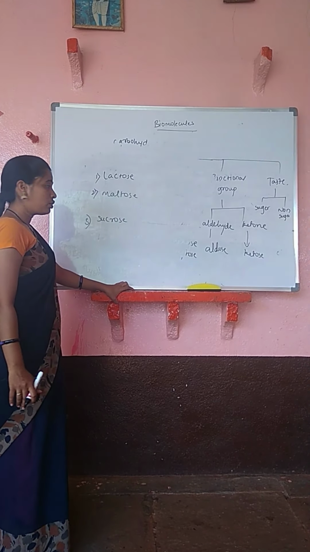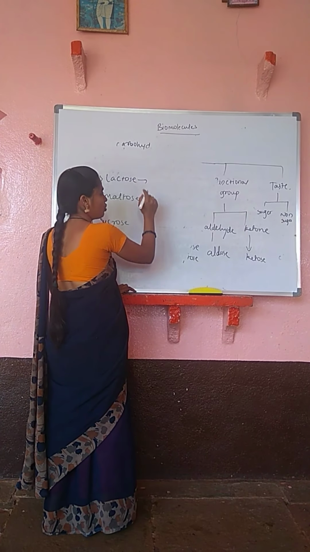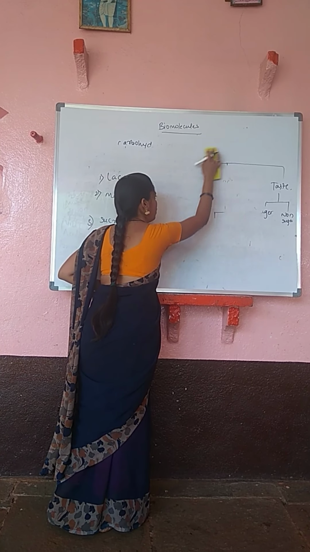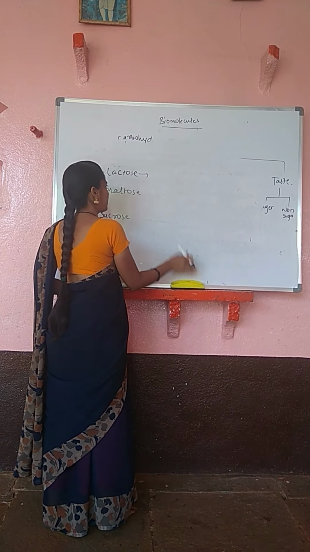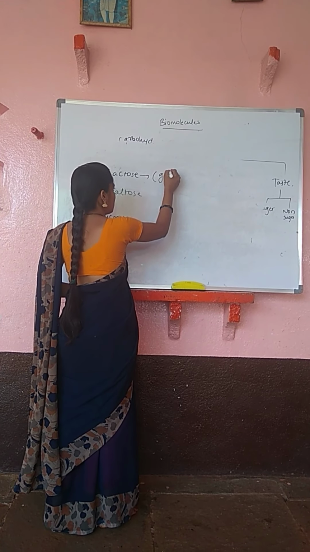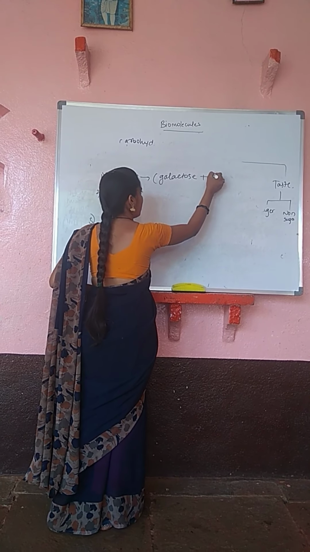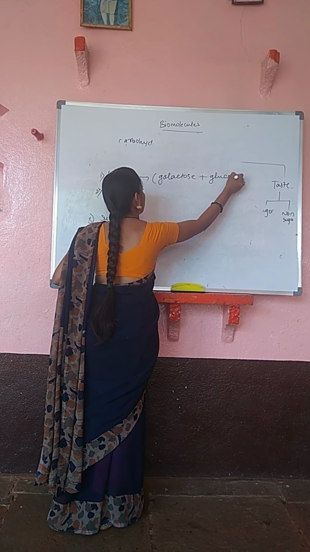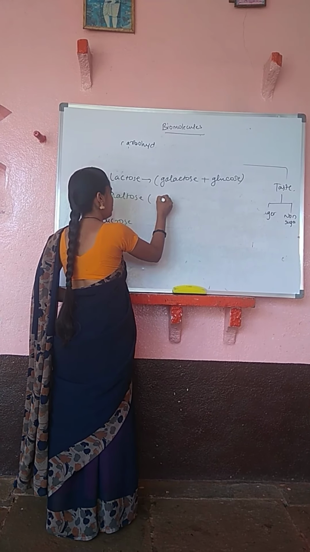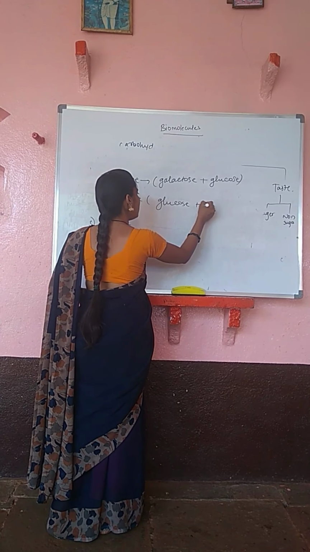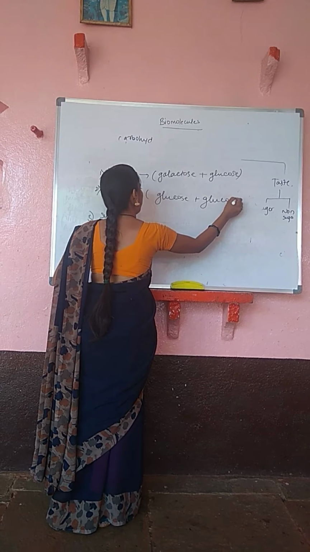So lactose has 2 monosaccharides, one is glucose and another one is galactose. So first one is galactose. That galactose should be beta galactose plus glucose, whereas maltose contains the same monosaccharide, that is it has two molecules of glucose.